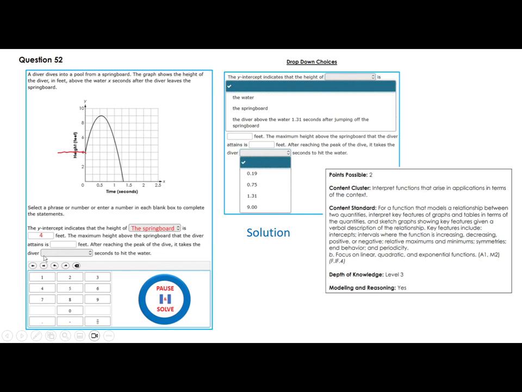4. The maximum height above the springboard that the diver attains is what? The maximum height from the water is 9, right? But he was at a height of 4, so that would be 5. After reaching the peak of the dive, how many seconds does it take the diver to get down to the water? From this point to this point is not really very clear, but the best answer will be 0.75.